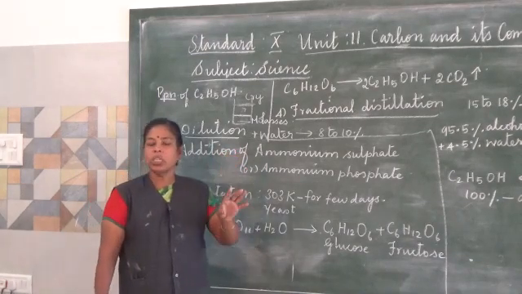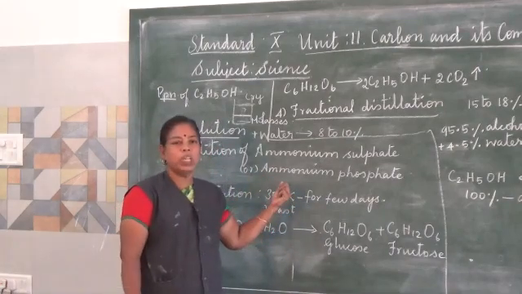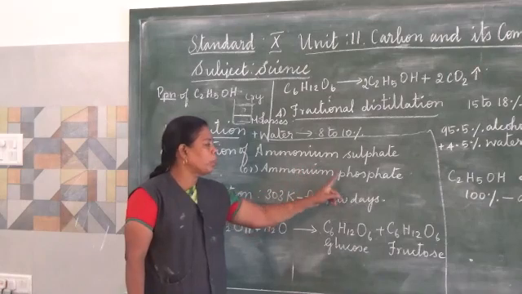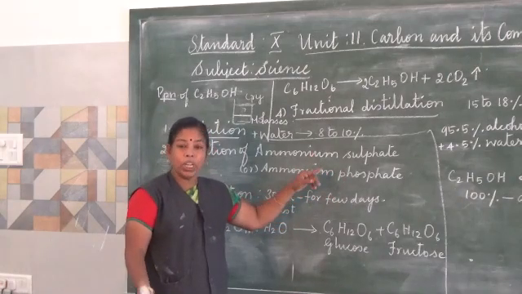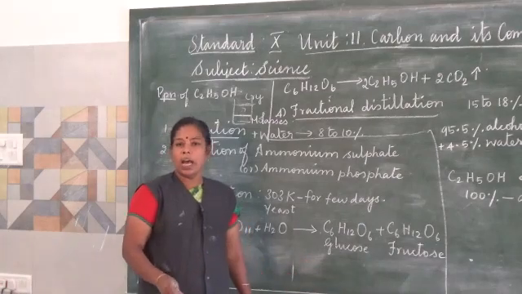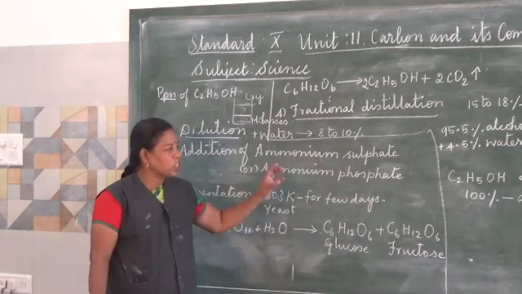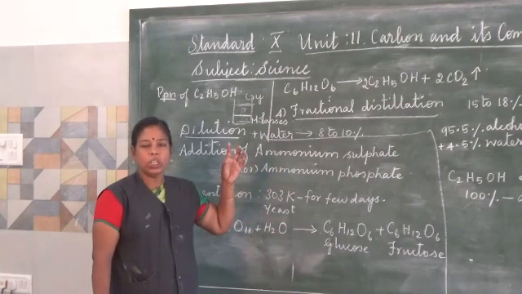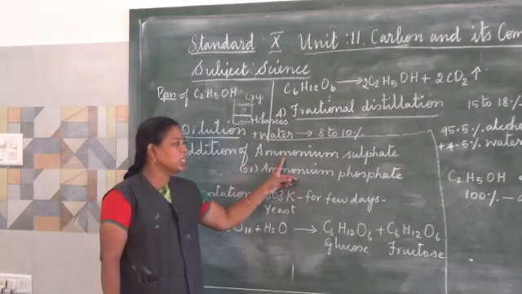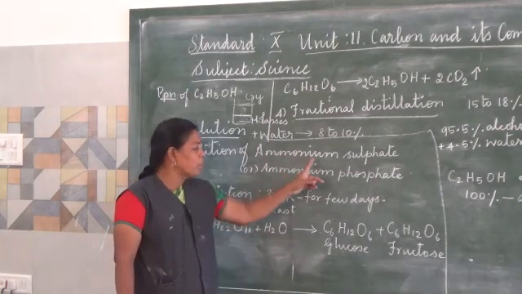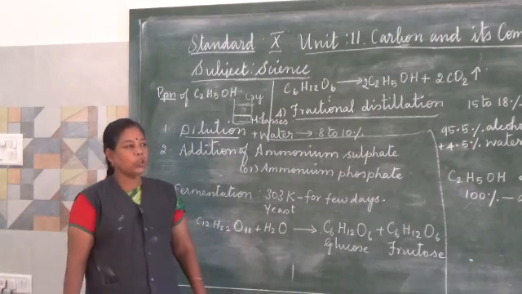But if the nitrogenous matter is not sufficient for this process, ammonium sulfate or ammonium phosphate will be added as a nitrogenous matter to enrich it. Agricultural products already contain nitrogenous matter. If the nitrogenous matter content is not sufficient in molasses, ammonium sulfate or ammonium phosphate is added with the molasses to enrich the nitrogenous matter.